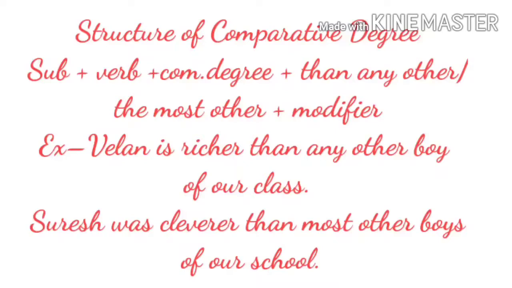Now let's understand the structure of comparative degree. The format is subject plus verb plus comparative degree plus "than any other" or "than most other" plus modifier. The example is: Velen is richer than any other boy of our class. Here Velen is the subject, "is" is the verb, "richer" is the comparative degree plus "than any other", plus the modifier. So "boy of our class" is the modifier in this sentence.